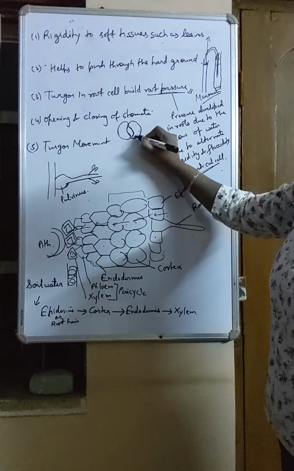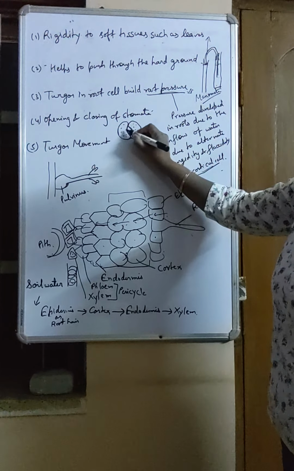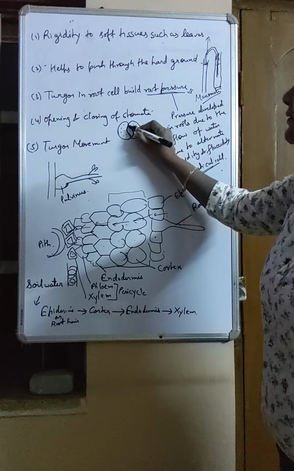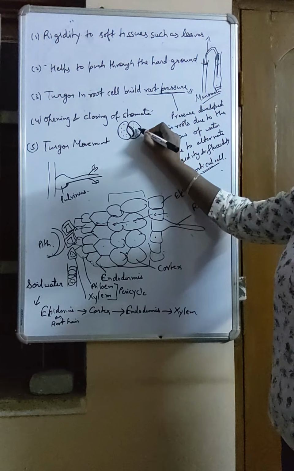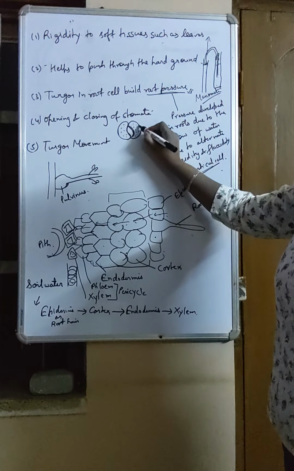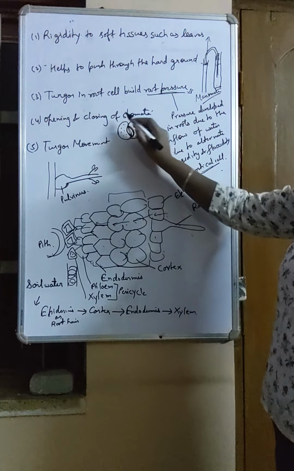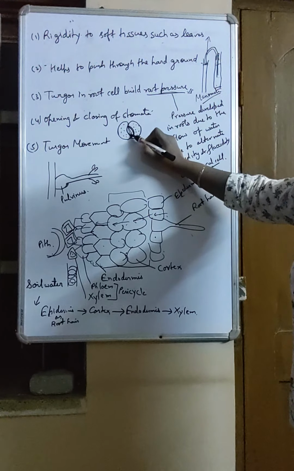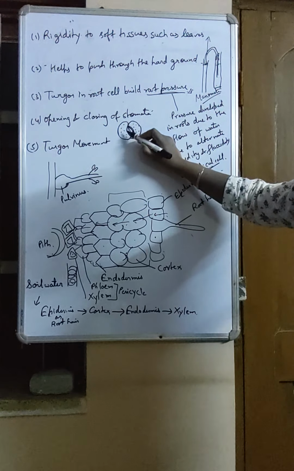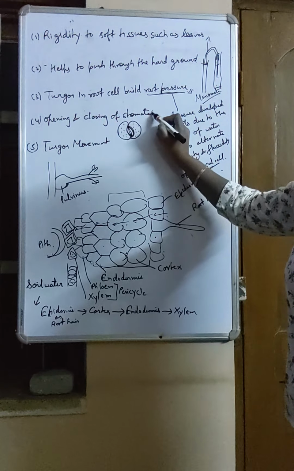When these guard cells are fully turgid, they are fully filled with water, then the stomata opens fully. When these guard cells are flaccid, not having water, then the stomata closes. So closing and opening of stomata is also because of turgor pressure. When it is fully turgid, turgor pressure will be more and stomata will be open.